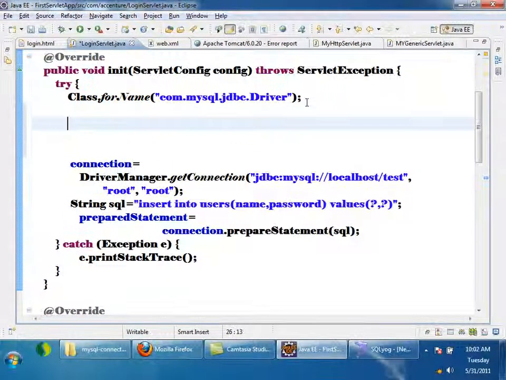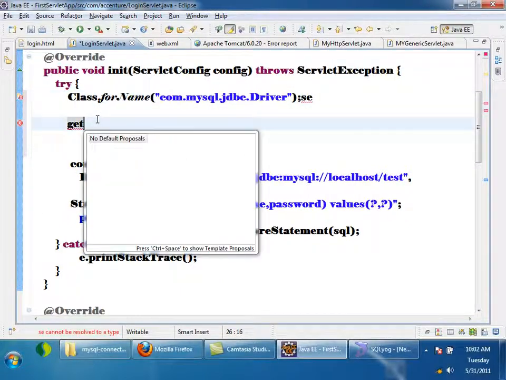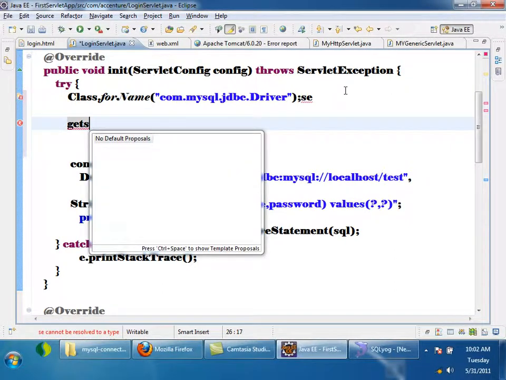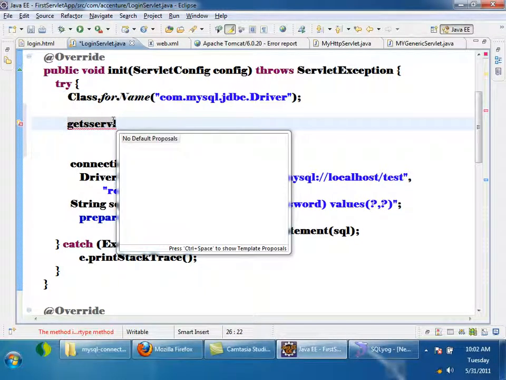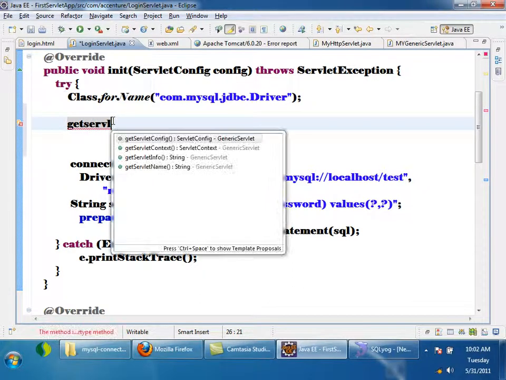So here I can call getServletConfig. It is inherited from generic servlet. It is returning me an object of servlet config.